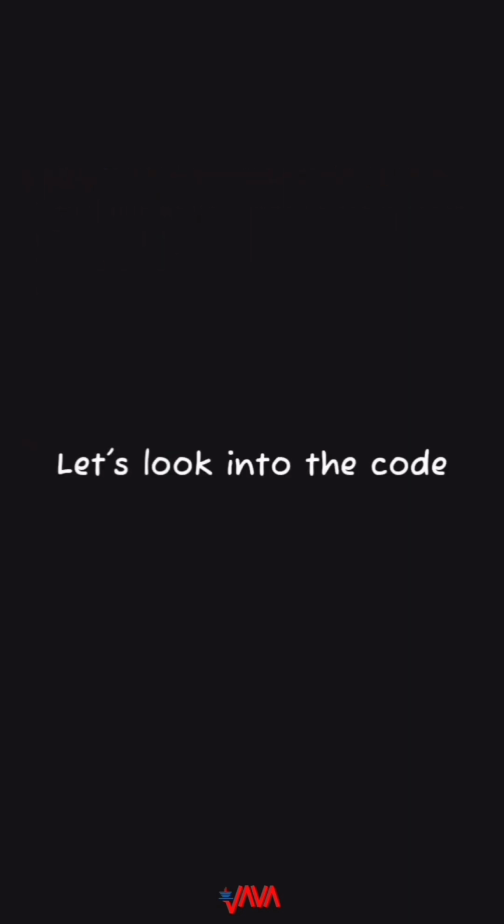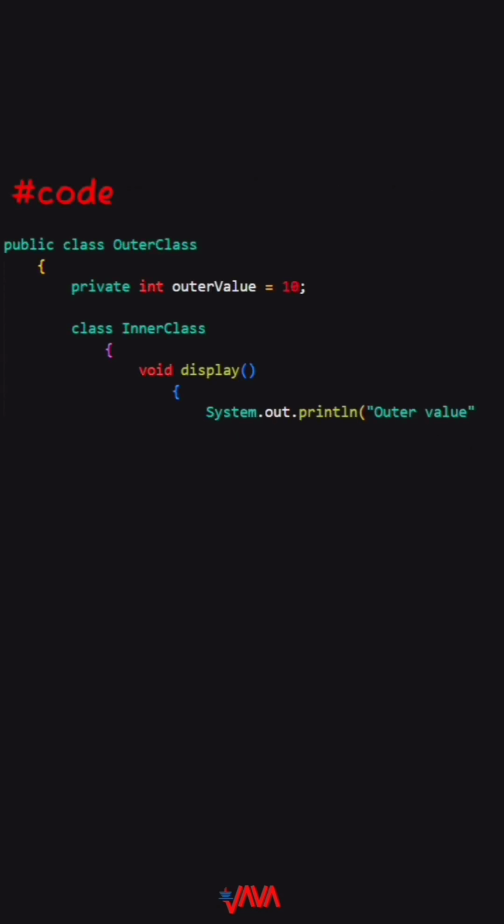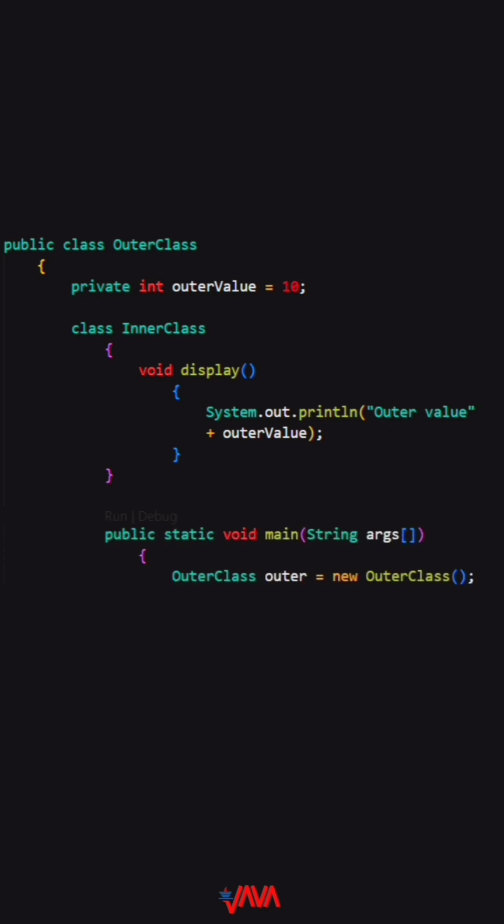Let's look into the code. We have an outer class with a private integer outerValue set to 10, and an inner class inside it. The inner class can access outerValue and print it using the display method. Now in the main class, we create an instance of the outer class. Then using this instance, we create an instance of the inner class with outer.new InnerClass. Finally, we call inner.display, which prints the outerValue from the outer class.